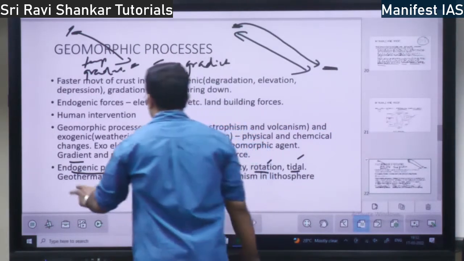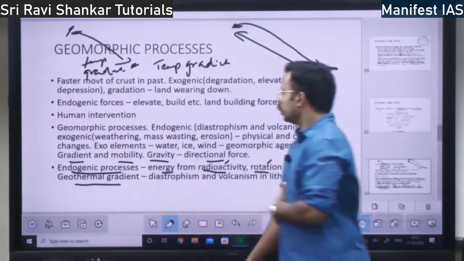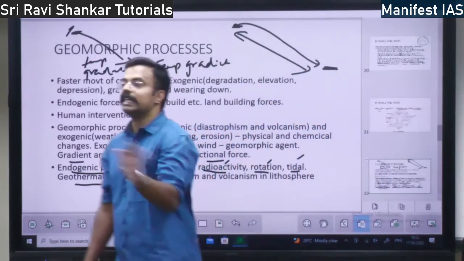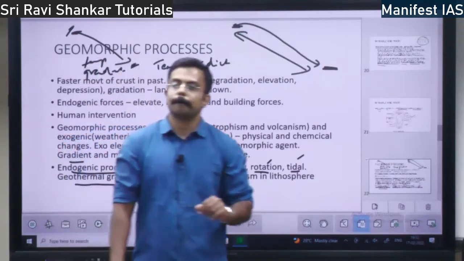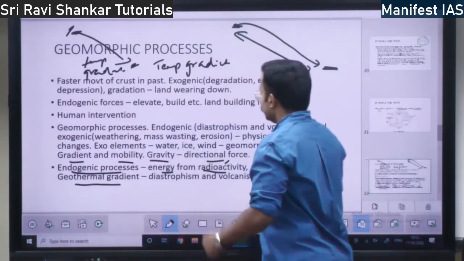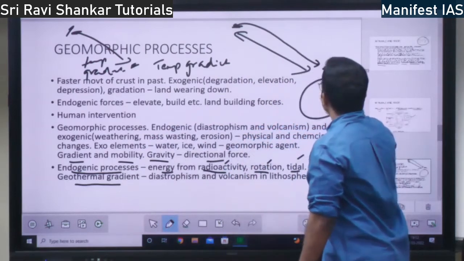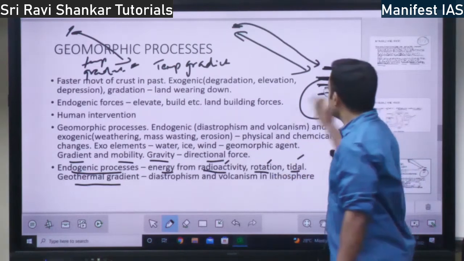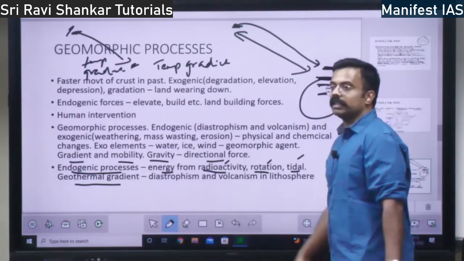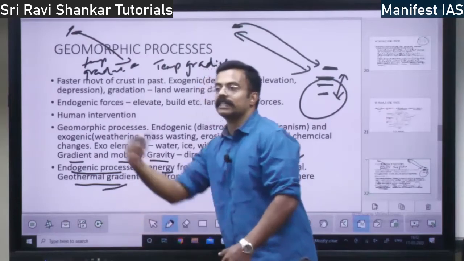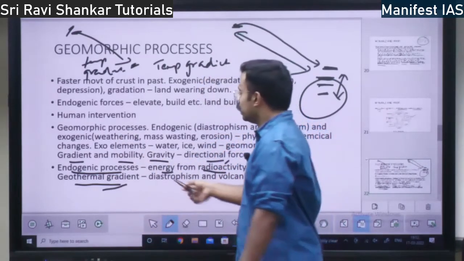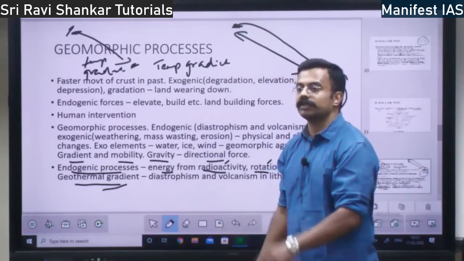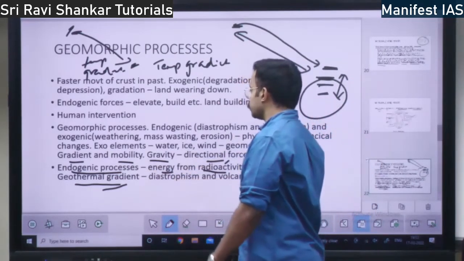Then you have geothermal gradient. What is geothermal gradient? It means there is a change in temperature within the earth. See, if the temperature here is 1, the temperature within will be different. So there is a change in temperature level. That is geothermal gradient, change in the earth's temperature, right? That is also responsible for an endogenic process. Endogenic changes within the earth. Geothermal gradient is also responsible.